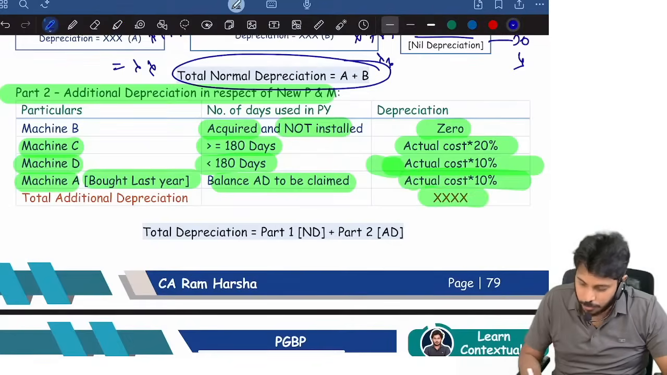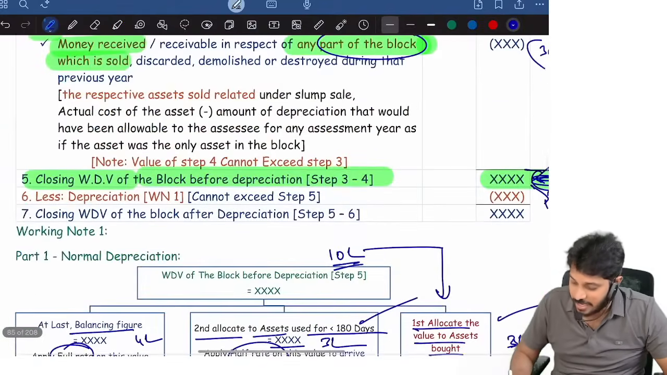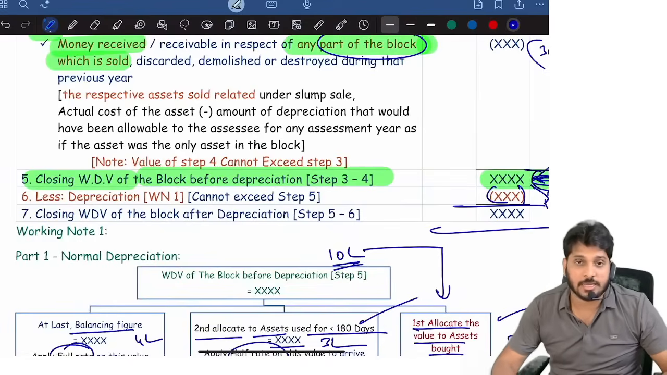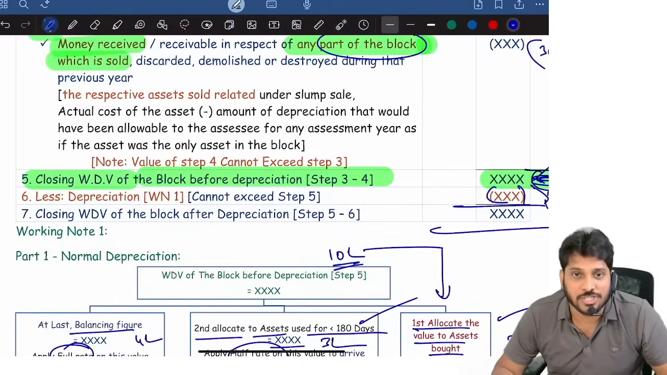Total additional depreciation. So part 1, normal depreciation, plus part 2, additional depreciation, is equal to total depreciation. That value you put here. Then you will get the closing WDV after depreciation. That's it. This is how you should compute depreciation.